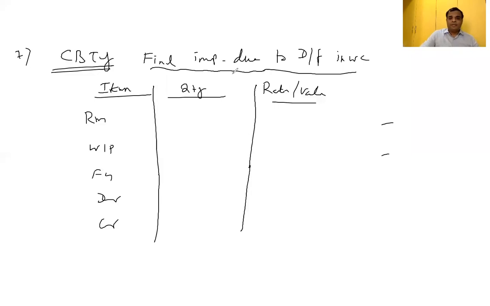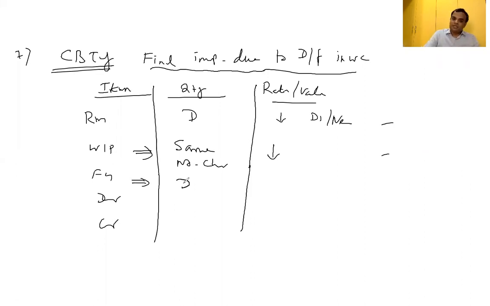With respect to quantity, in case of double shift, quantity will double. Rate will decrease. Total value of raw material is going to increase, but the rate, due to discount or negotiation, will decrease. For that, we'll allot 1 mark. WIP, no change. WIP stock quantity remains the same, but the overall value is going to decrease because the raw material component is there in WIP. Value of the WIP will increase, but per unit cost will decrease.